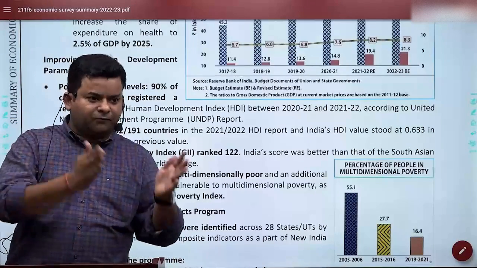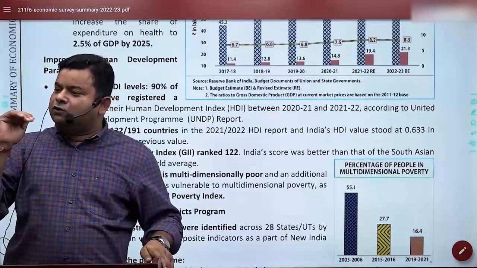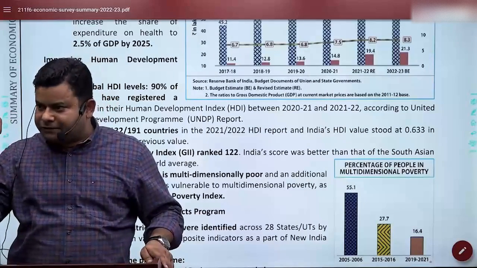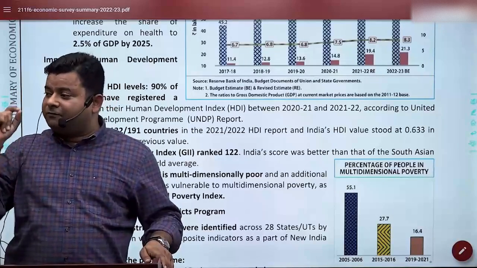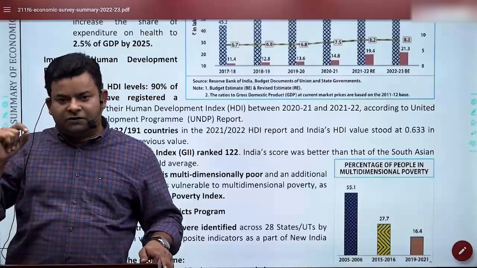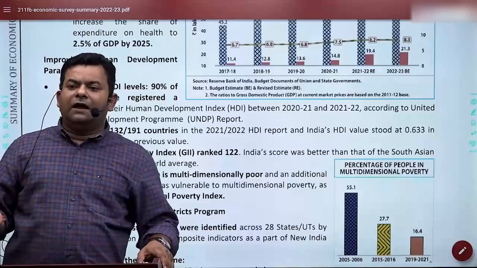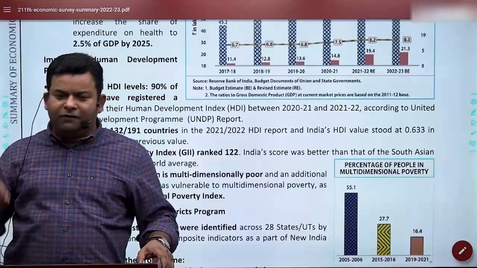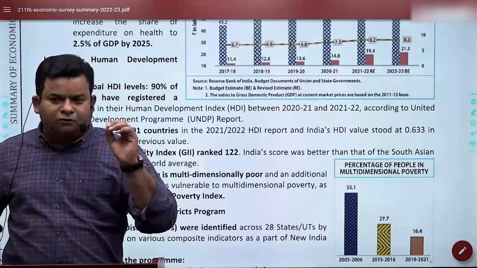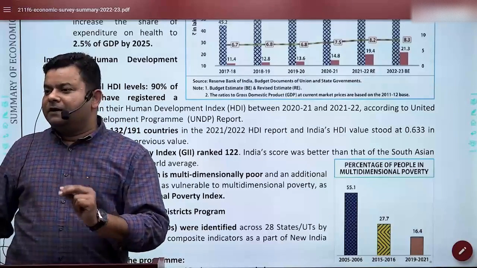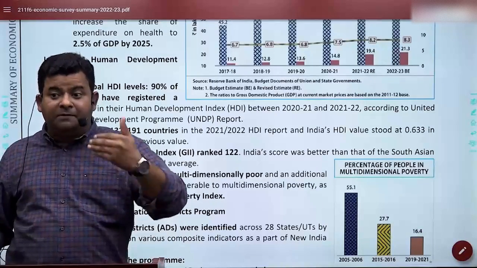A sizable section will come from the center. Some will come from the state, because schooling and education is in the concurrent list. So PM Shri is one of the very ambitious schemes to revitalize our primary schooling. For that, all these schools will be upgraded and modernized, and I would like to bring to special notice that in PM Shri, we are also going to make schools climate friendly.